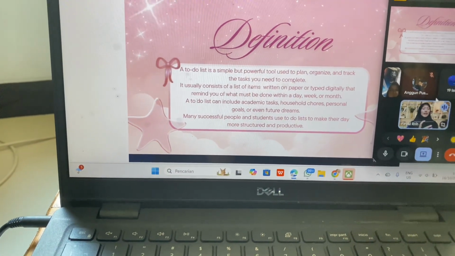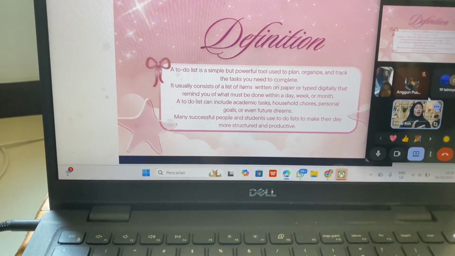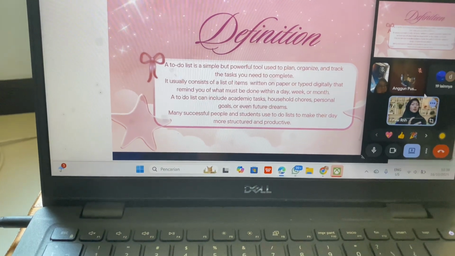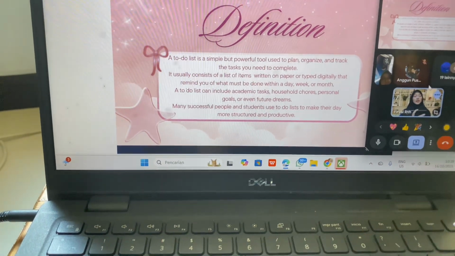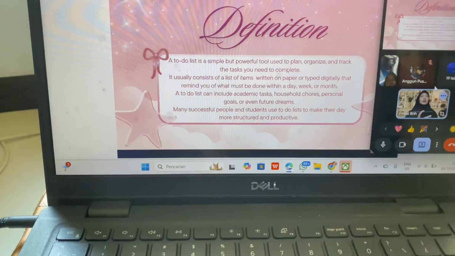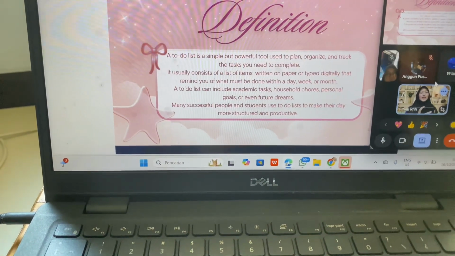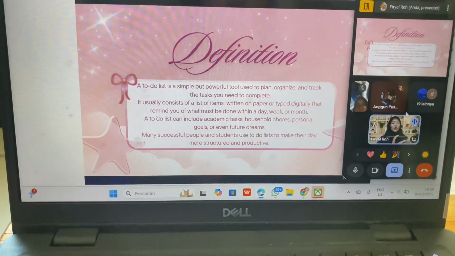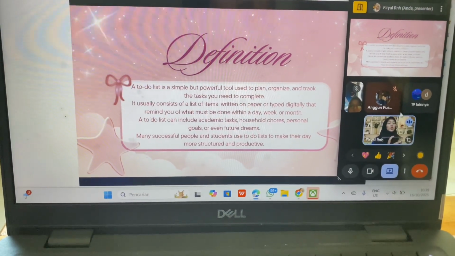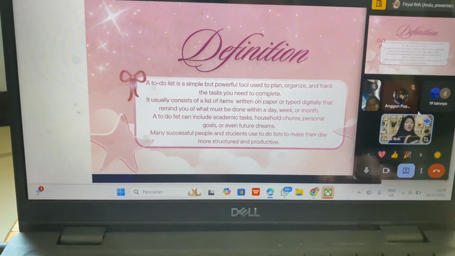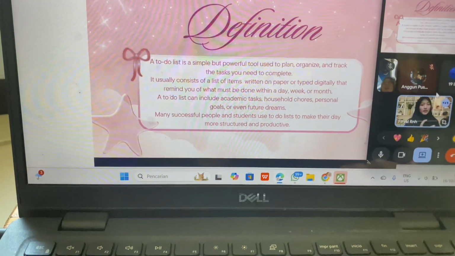To-do lists can include academic tasks, household chores, personal goals, or even future dreams. So if you have future dreams, you can make to-do lists. And many successful people and students use to-do lists to make their day more structured and productive.